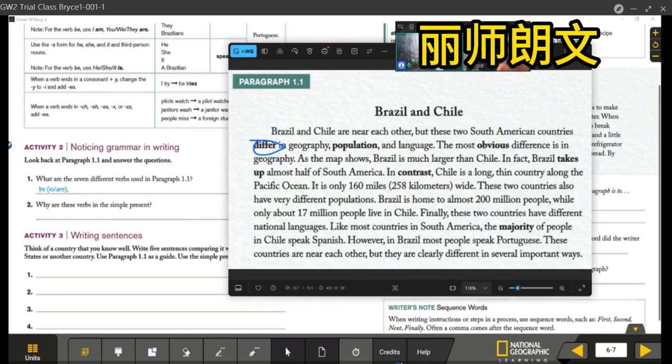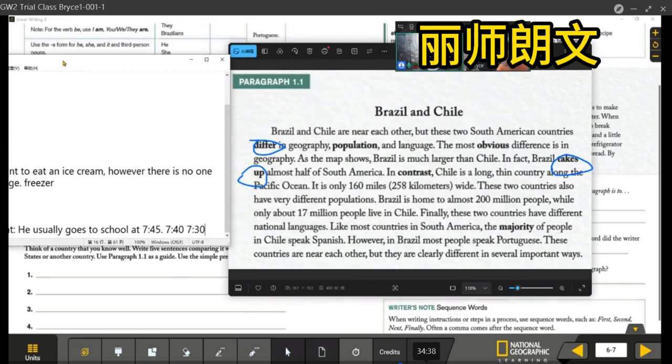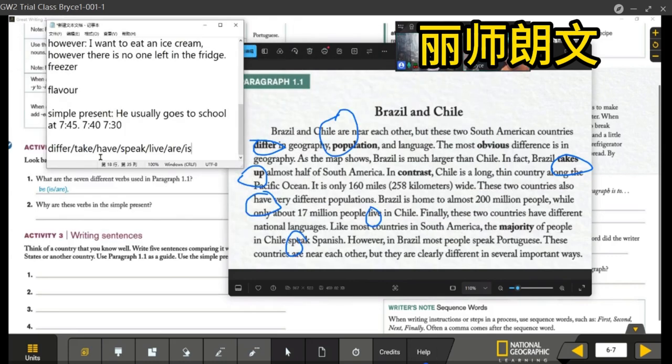Differ. Differ is one word. Takes up, take up. Take. Have. Speak. Live. Are. Is. Correct. Why are these verbs in the simple present tense?